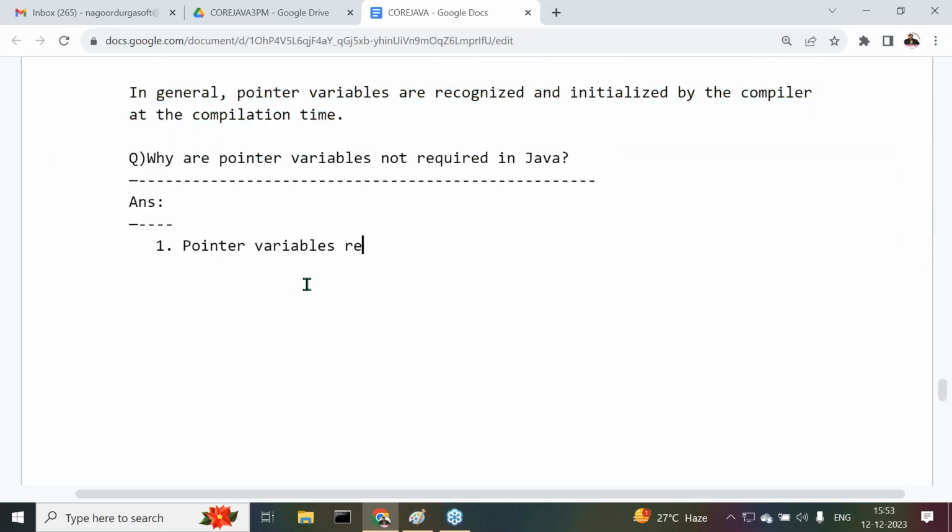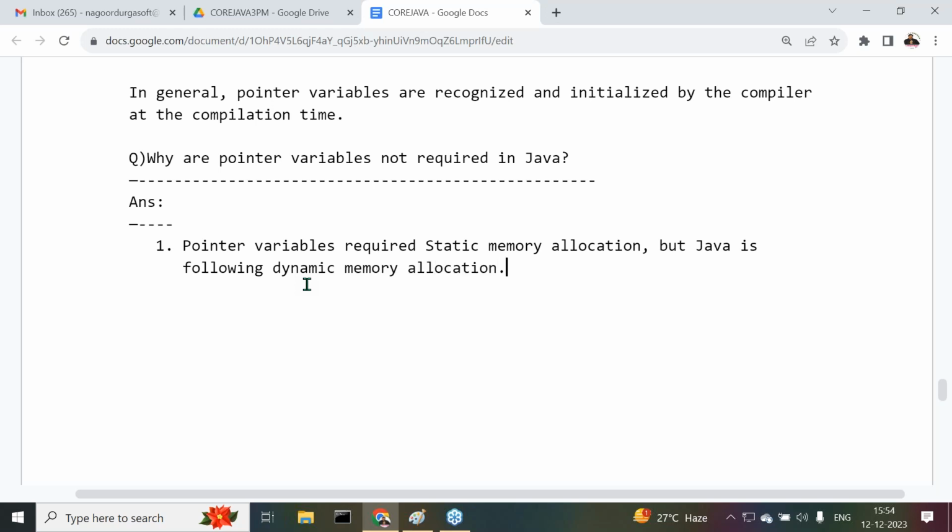So the first point I'm telling you is: pointer variables require static memory allocation. But Java is following dynamic memory allocation.